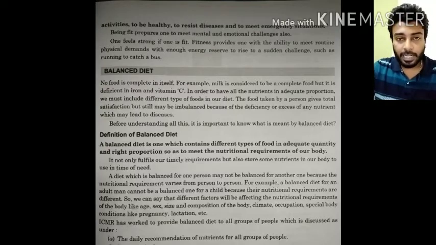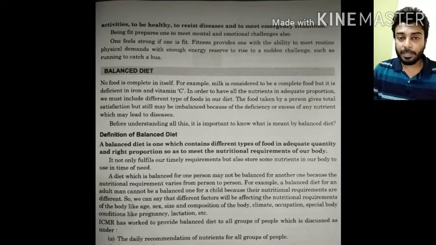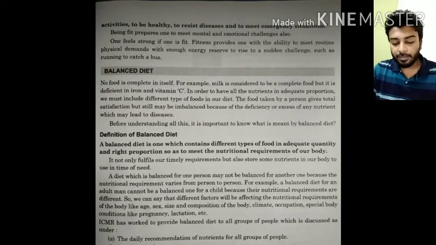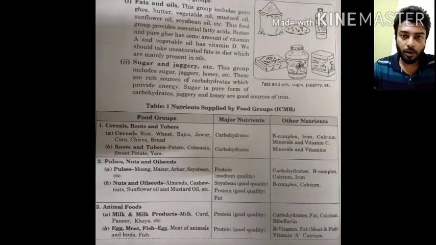So ICMR, that is the Indian Council for Medical Research, has worked to provide a balanced diet to all groups of people, as discussed above, like the daily recommendation of the nutrients for all groups of people and the different food groups. The ICMR created the different food groups which are needed for different kinds of individuals, and also created the daily recommendation of the nutrients for all groups of people.